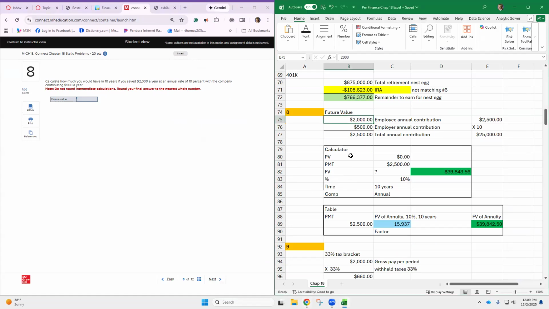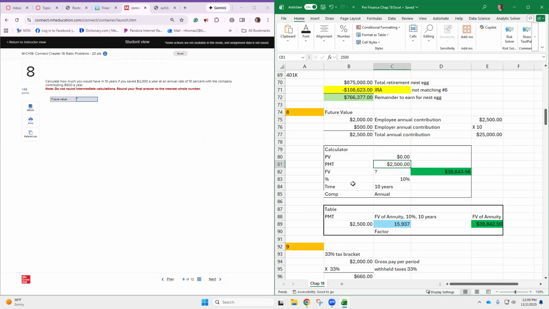So we're putting in 2,000. The employer is matching, right? That's a match in a 401k. They're putting in a contribution. So the contribution total is 2,500. We're going to put that in every year.